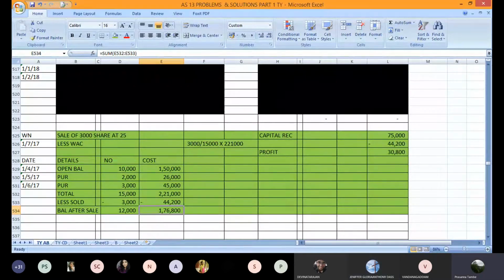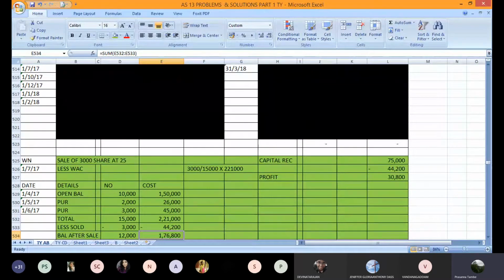Yes, that's good. Very good. Who was this? Jennifer. Oh, good. So two entries: bank account debit to investment 75,000, this is for sale, and then investment account debit to profit and loss account 30,800. These are the two entries that we are supposed to record.